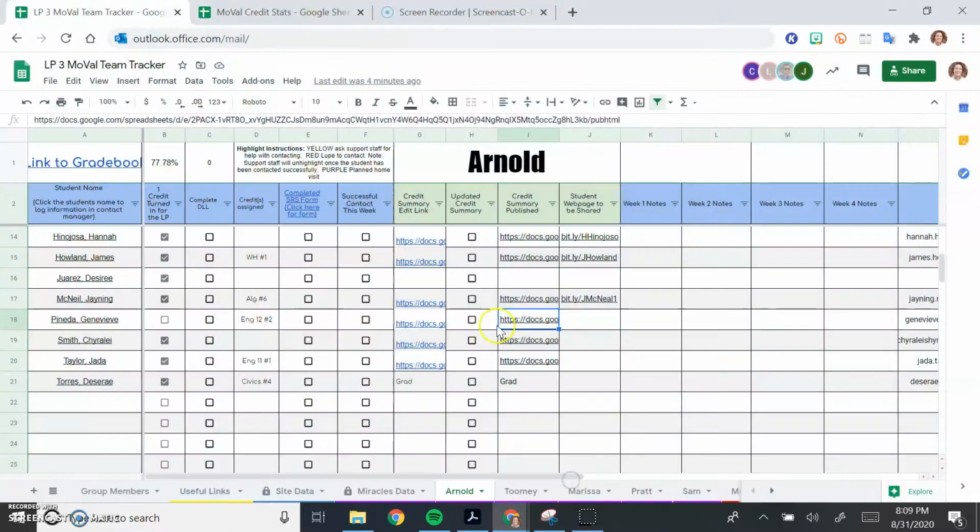Go back to the tracker. And we're going to paste it in here. And I always delete the HTTPS part because it's not necessary. And it just makes it look a little simpler without it. And that's it.